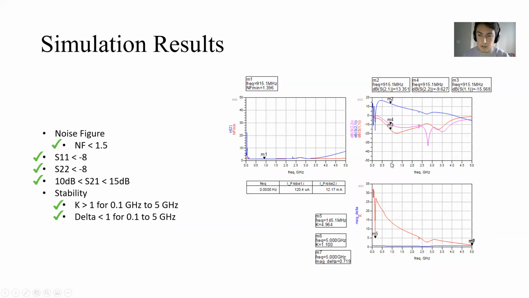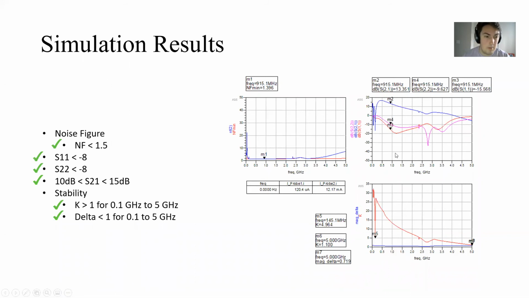Then when I look at the stability chart, my lowest K value is 1.1, and that's around 5 gigahertz. And then my maximum mag delta value is around 0.519, which again meets all the stability that is necessary for our circuit. I was happy with these results. I think I was able to hit everything I was looking for.